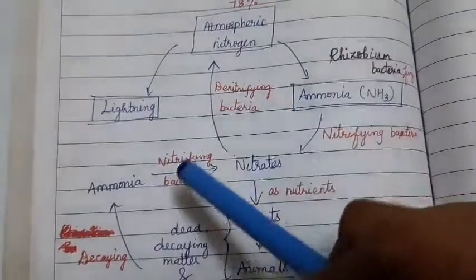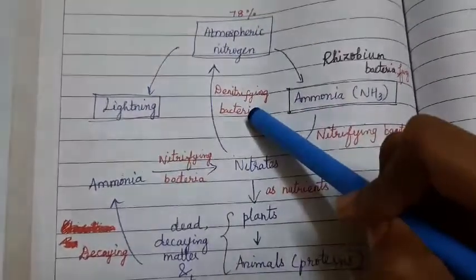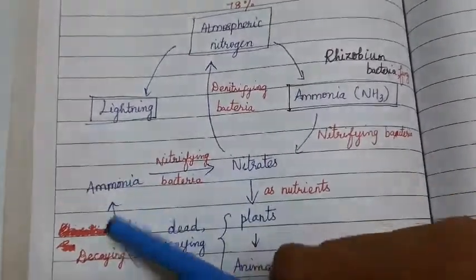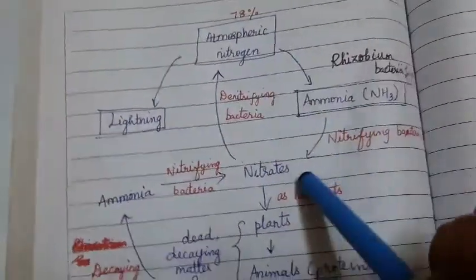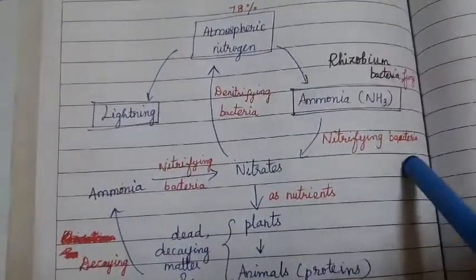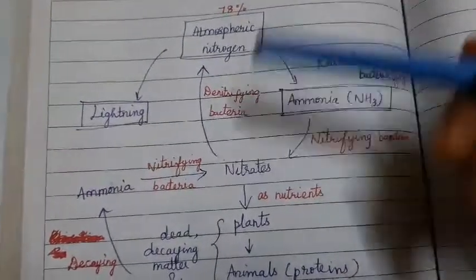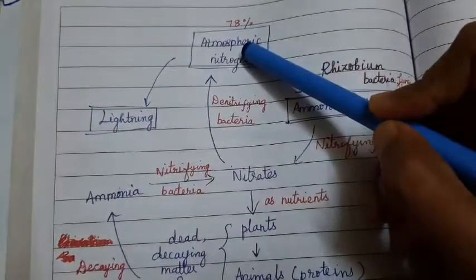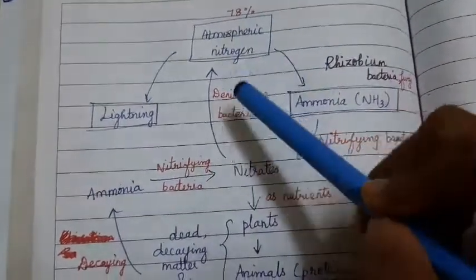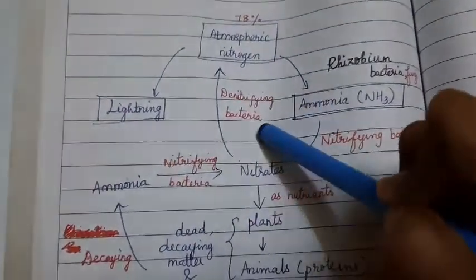Okay, understand the difference between nitrifying bacteria and denitrifying bacteria. Nitrifying bacteria will convert ammonia into nitrates. So the reverse process is happening, nitrates to atmospheric nitrogen. Who does it? It is the denitrifying bacteria.